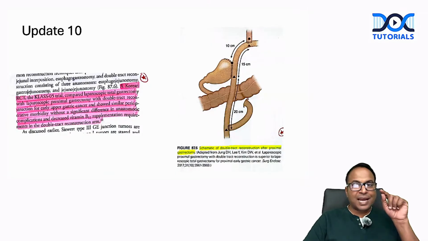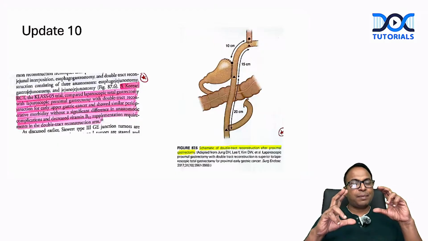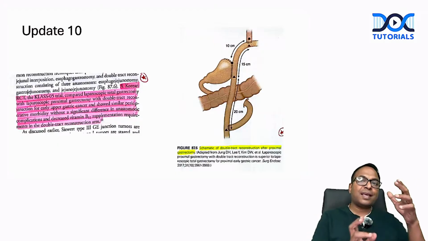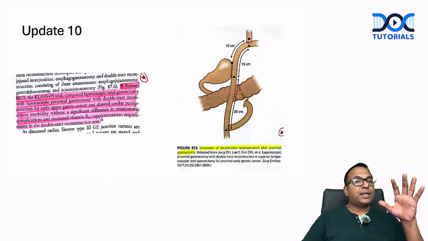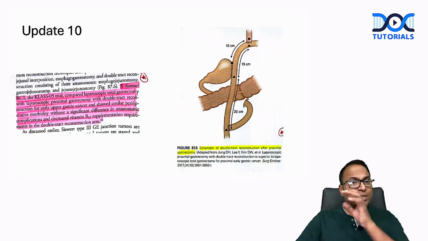If you want to understand CLASS 5, you should read CLASS 1. That was a proximal gastrectomy versus total gastrectomy with esophagogastric or esophagojejunal anastomosis. That procedure was abandoned because it was not so beneficial. Proximal gastric cancer resection was not done.